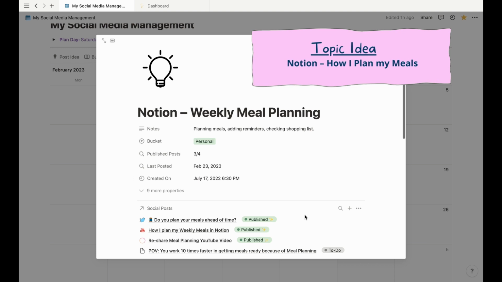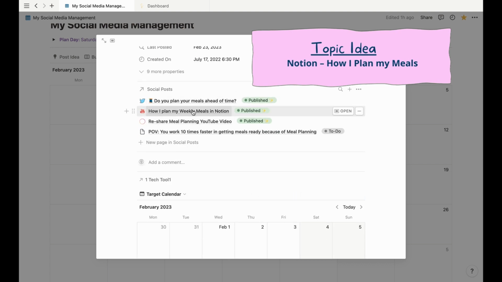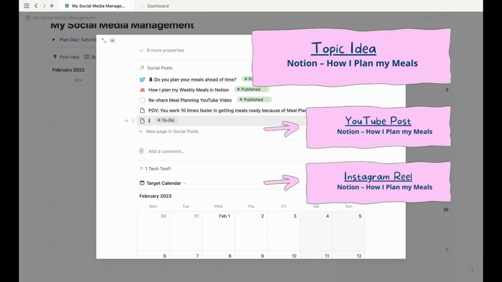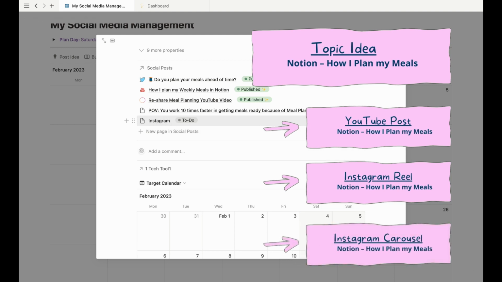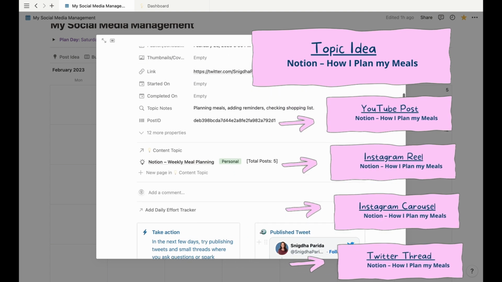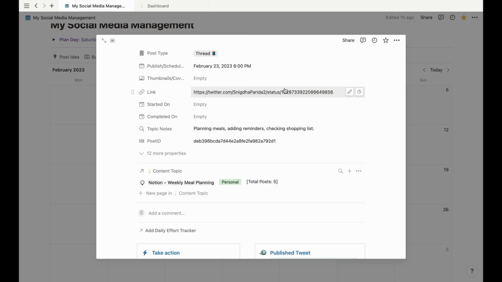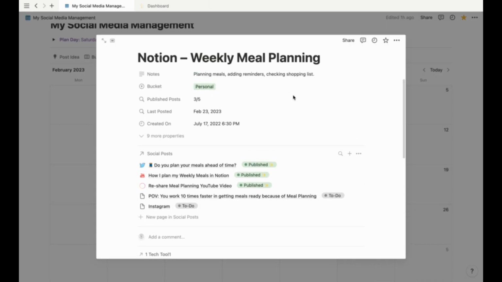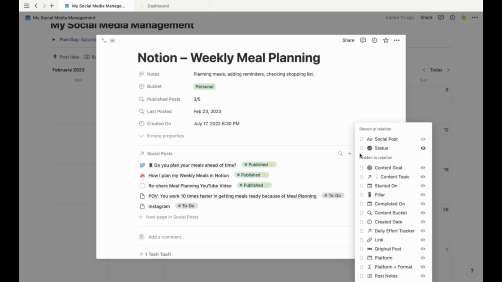A topic can be an idea, like how I do meal planning with the help of Notion is one idea. Then I can create a YouTube video on that topic, which is one post. Then I can create an Instagram reel or carousel or whatever on the same topic. That's another post. I can also tweet about it or make a thread elaborating the benefits of meal planning and how Notion helps me in that task.